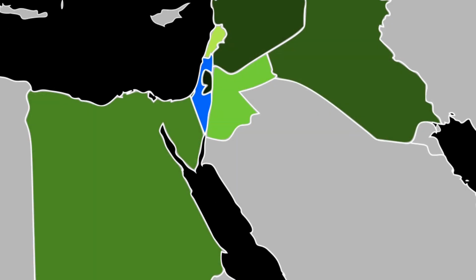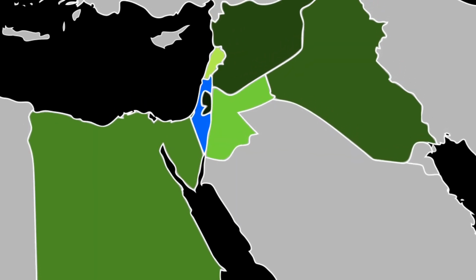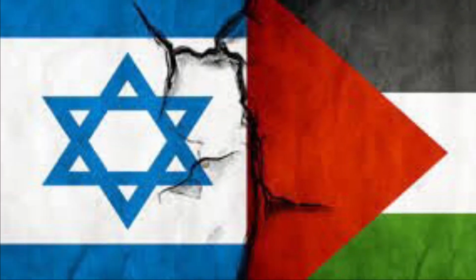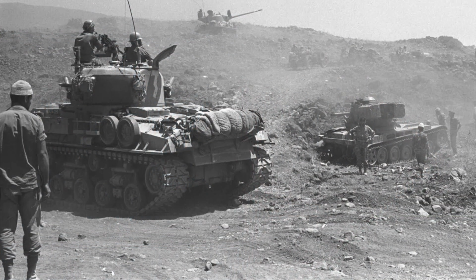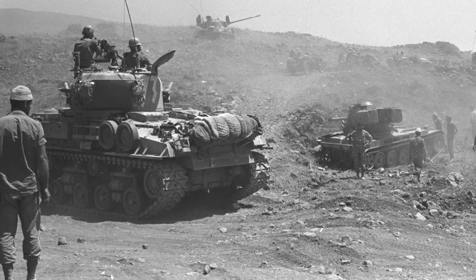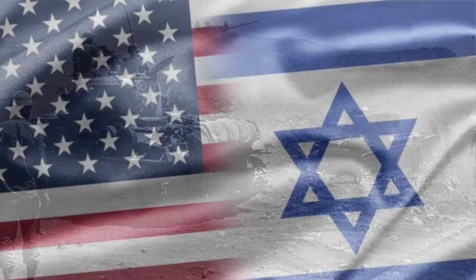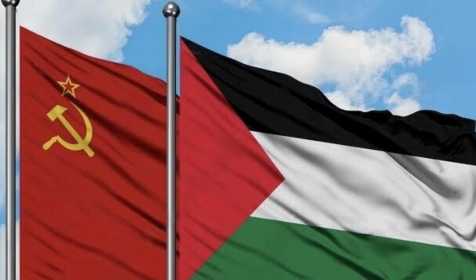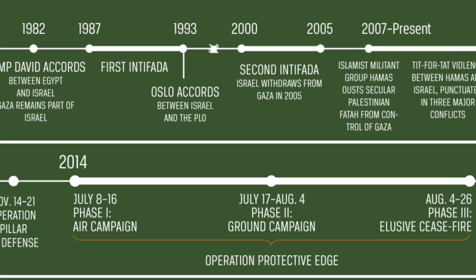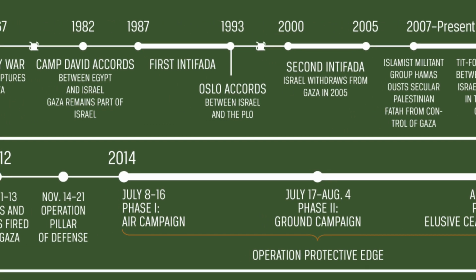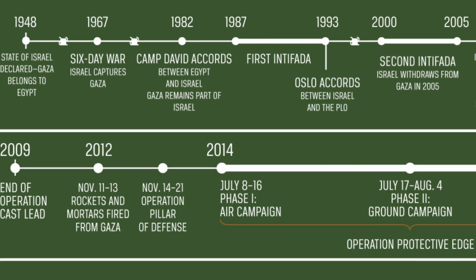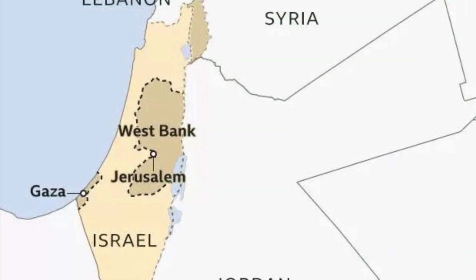The Arab-Israeli conflict is a conflict between Israel and Palestine. It started after Israel got independence from the British, which caused Palestine to become very angry because they took all of their land, therefore starting a war. The U.S. backed up Israel, and the Soviet Union backed up Palestine, resulting in a proxy war. The whole conflict consisted of many wars spanning from 1948 to present, and right now Israel still has most of the territory, though Palestine is making small fronts.